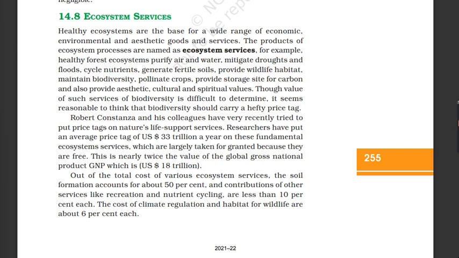Healthy ecosystems are the base for a wide range of economic, environmental, and aesthetic goods and services. The products of ecosystem processes are named as ecosystem services. For example, healthy forest ecosystems purify air and water, mitigate droughts and floods, cycle nutrients, generate fertile soils, provide wildlife habitat, maintain biodiversity, pollinate crops, provide storage site for carbon, and also provide aesthetic, cultural, and spiritual values. Though the value of such services of biodiversity is difficult to determine, it seems reasonable to think that biodiversity should carry a hefty price tag.